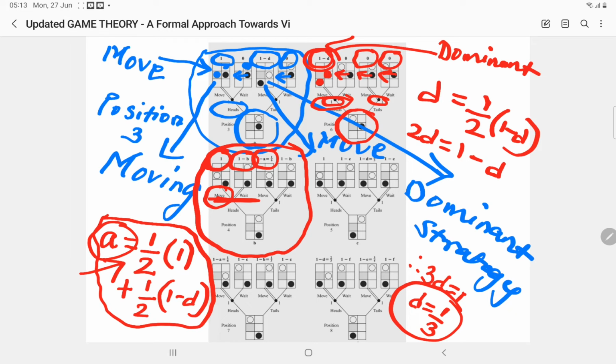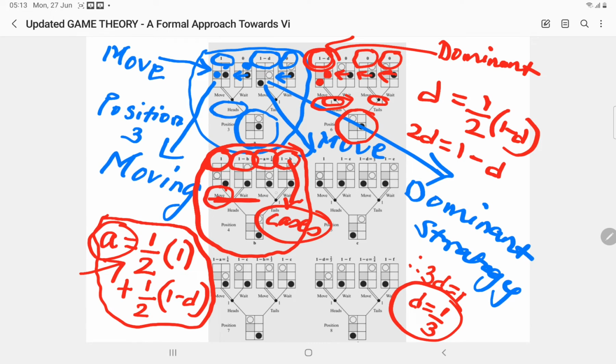Now 1 minus a and 1 minus b. I know 1 minus a is 1 by 6. So then I have to consider values of 1 minus b. If 1 minus b is greater than 1 by 6, then I will consider 1 minus b, that is to wait. And if 1 minus b is less than 1 by 6, I will have to consider to move, because 1 minus a will be 1 by 6, which is greater than 1 minus b. So I have to take two cases.